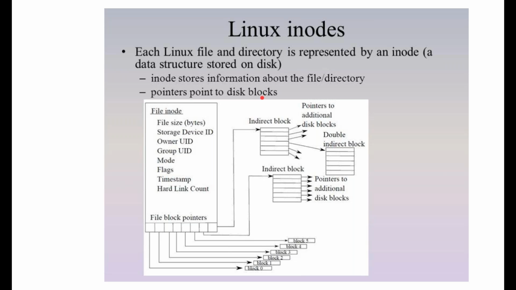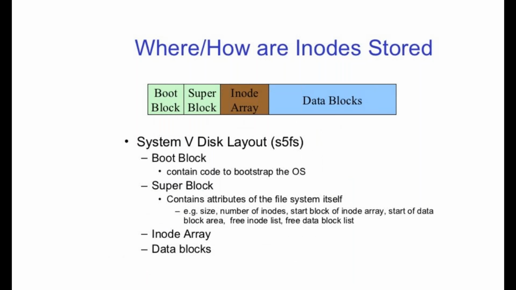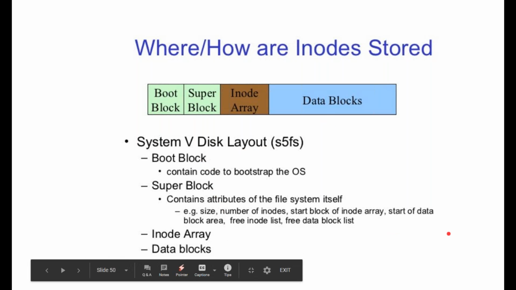So inode is important in terms of your examination. Now, where and how the inodes are stored, discussed already. This is your system drive, and this is your boot block, super block, inode array, and your data blocks.